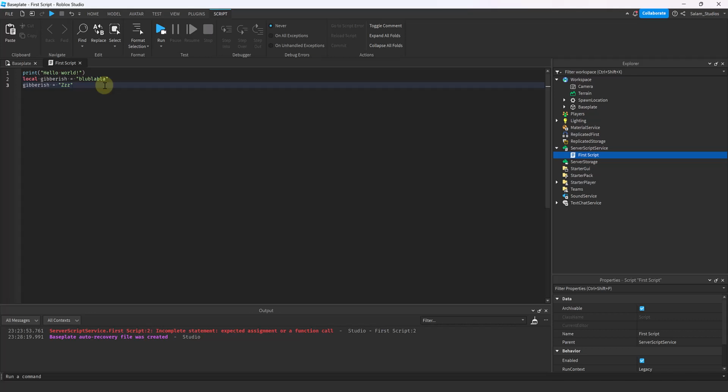The same thing happens in games you probably played where, for example, the developer has a variable called status, and this variable's meaning changes according to the player. When the player is sleeping, status is set to sleeping. When the player is hungry, status is set to hungry. When they're thirsty, status is set to thirsty. This is how variables are useful. They add a dynamic to your game.